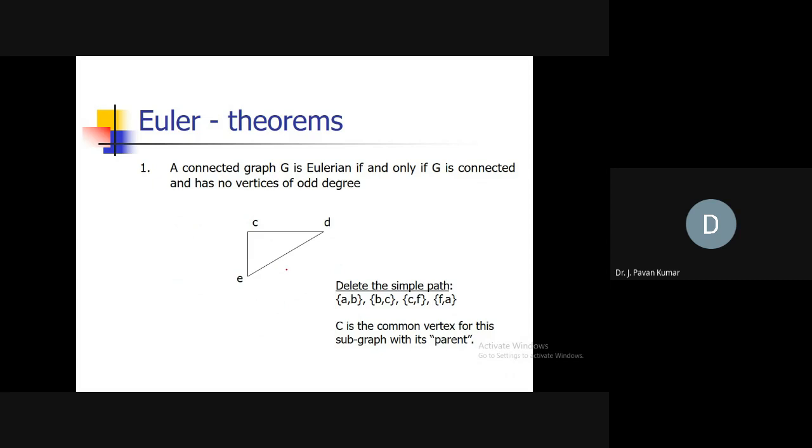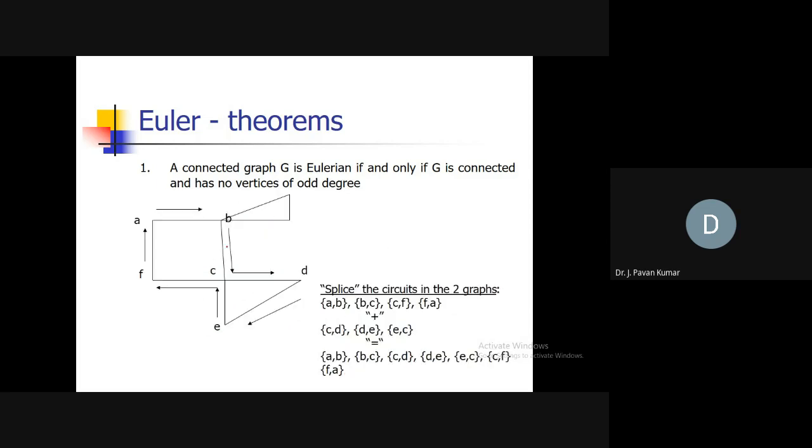Is this Eulerian? Yes, of course. Straight away we can say. Next, you consider this graph. Is this Eulerian? Yes. How can you say? Either we should be able to give an Eulerian cycle, otherwise every vertex degree is even. No odd degree vertex should be present. Then we can claim that it is an Eulerian graph.